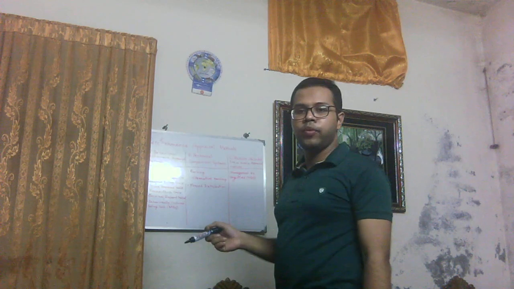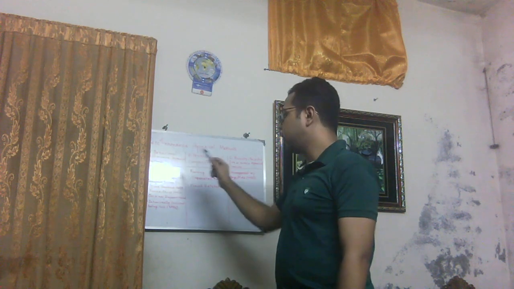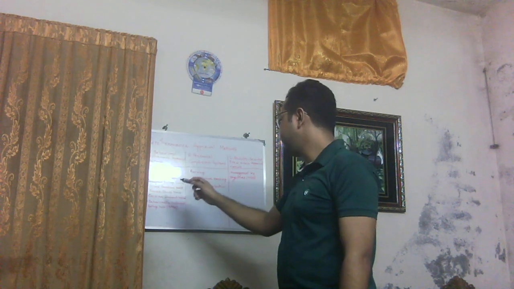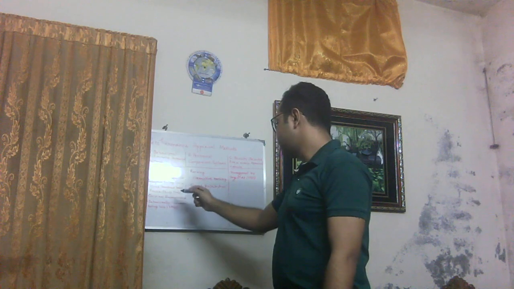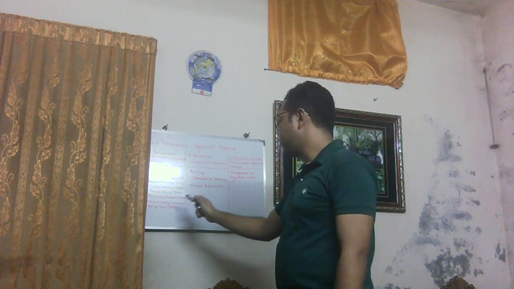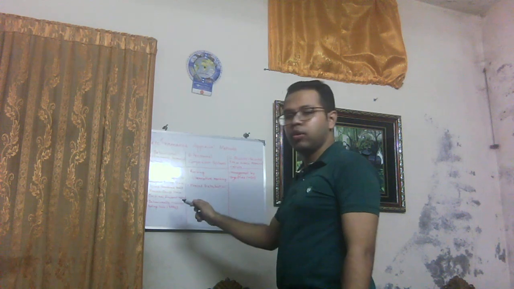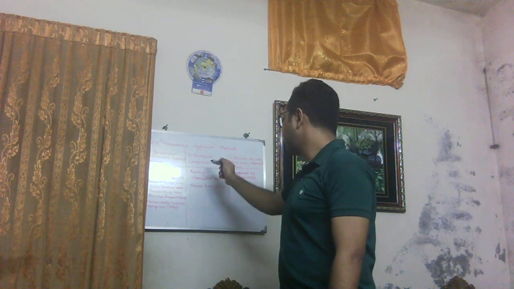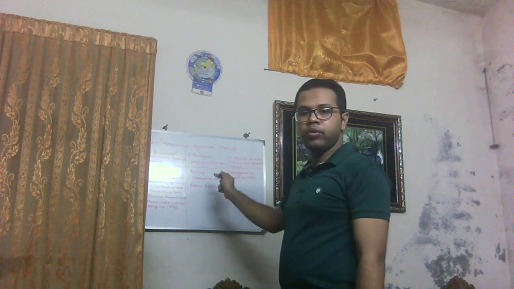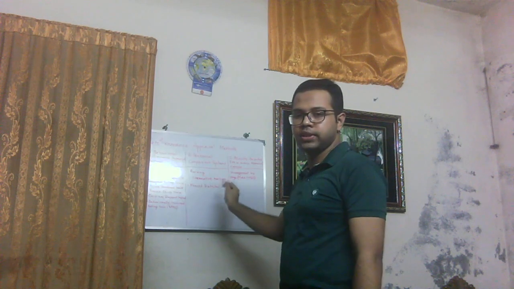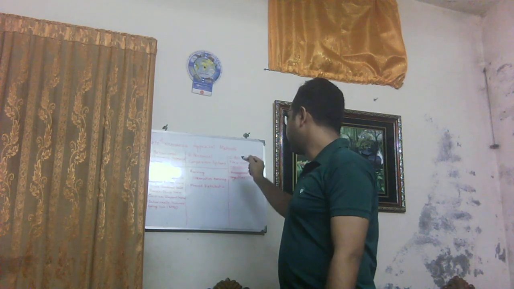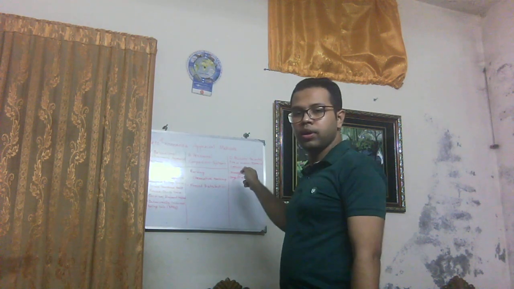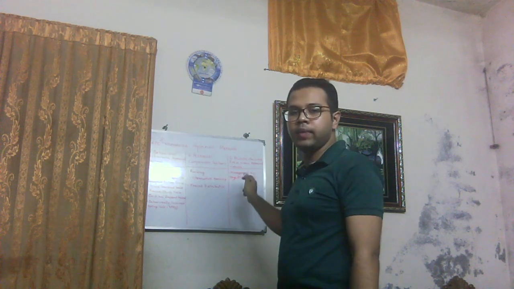Category 1, behavioral performance appraisal methods, include checklists, weighted checklist, graphic rating scale, mixed standard scale, forced choice scale, critical incident method, behaviorally anchored rating scale, which is abbreviated as BARS. Number 2 category, personnel comparison systems, includes ranking and forced distribution. Number 3 category, results oriented performance appraisal methods, includes management by objectives, which is abbreviated as MBO.